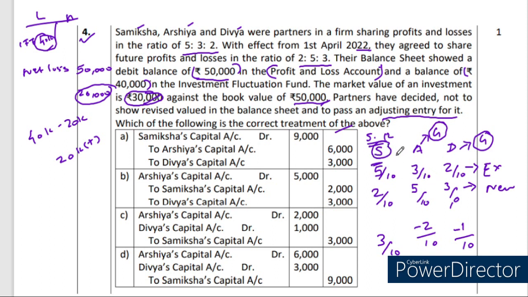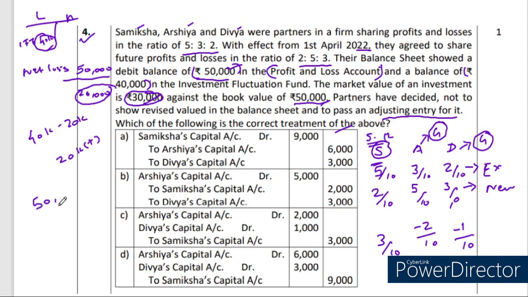So as per the treatment of goodwill, the sacrificing partner should be compensated in terms of goodwill by the gaining partner. Generally, the sacrificing partner's capital account should be credited. So let's discuss what is happening here. Actually, there is a negative figure, a net loss of 50,000, which has been provided in our books of accounts in the previous year.